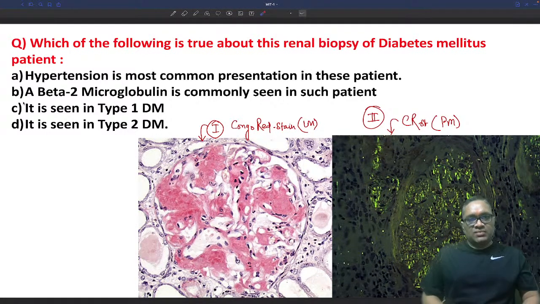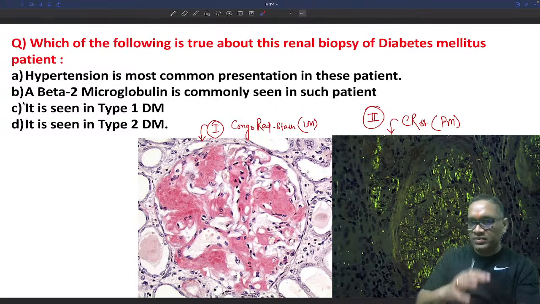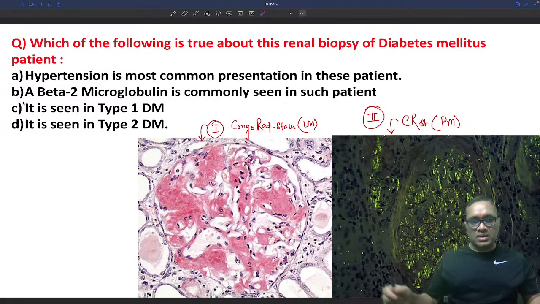If you are committing a mistake, we should know what mistake I have committed and how I am going to improve upon it. And once you start analyzing yourself, you will never commit the same mistake in your exam. So whatever mistake you are committing here, you are not going to repeat it in your exam, right?